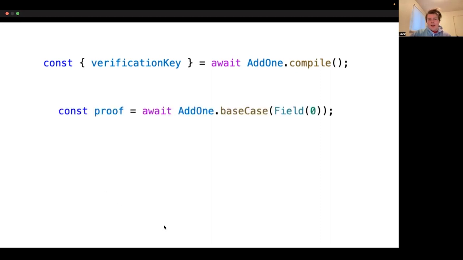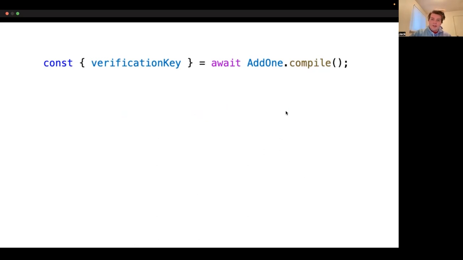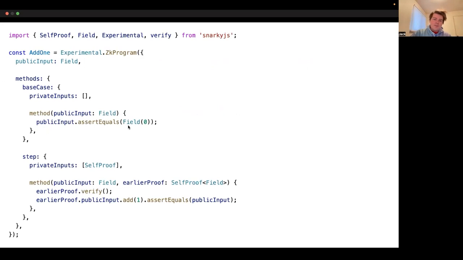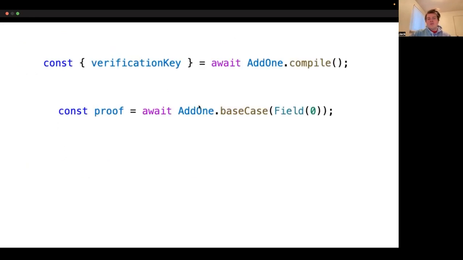Then we can call the base case method on this and pass in a field with a value of 0. And you can see that the base case method basically just checks that whatever we pass in equals 0, and then stores this. And so once we've done this, we get out a proof.